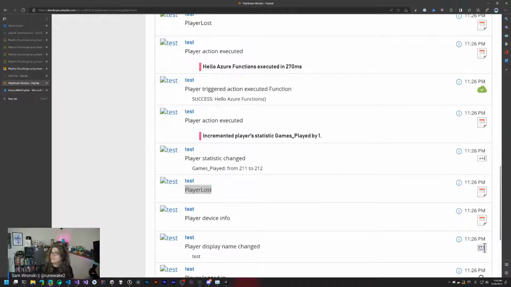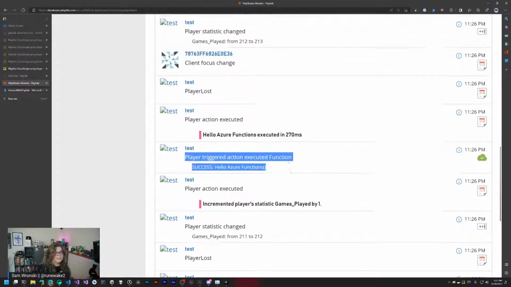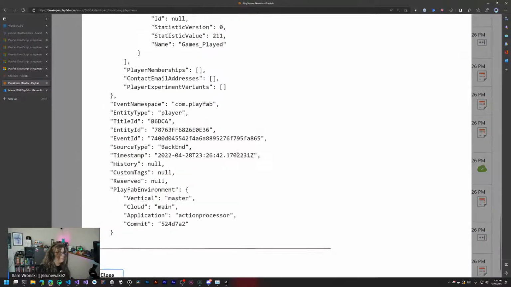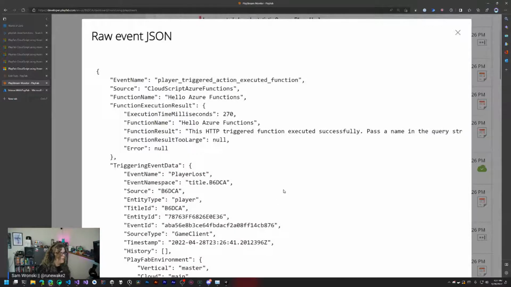That's our event. That's what was previously happening. Let's just throw that over there for now. The player lost event is what triggers all of this stuff to happen. When we get a player lost event, we trigger all these actions, which is causing our statistic to be incremented and for action to be run. So you can see here, we triggered our Hello Azure Functions event just from this event. And so we can actually take a look at what came back here. There we go. Whole bunch of fun stuff.